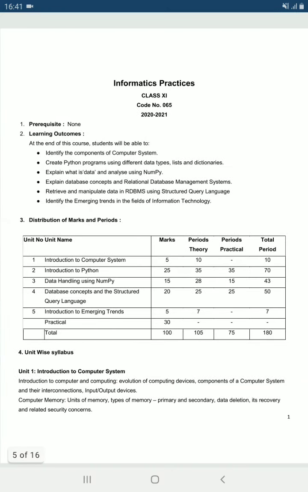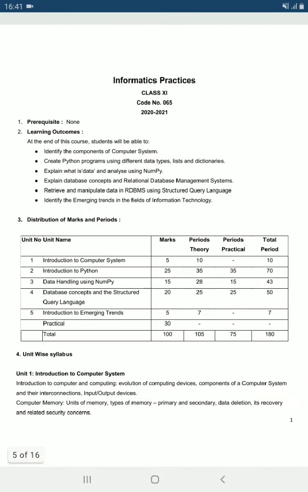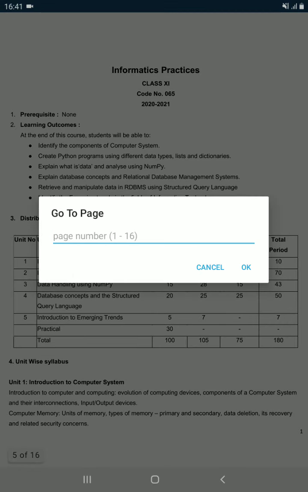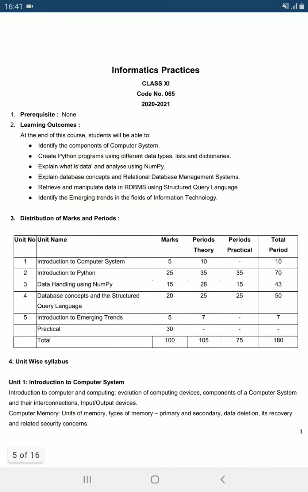So now let's discuss the curriculum that is given by the CBSE for this subject. The code for this subject is 065. This subject is of 100 marks, that is divided into two parts: theory, that is of 70 marks, and practical, which is of 30 marks. It is divided into 5 units.